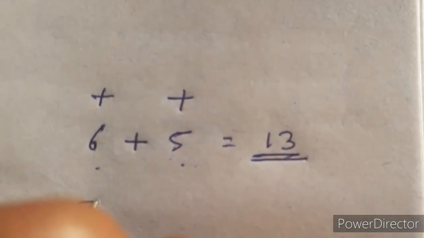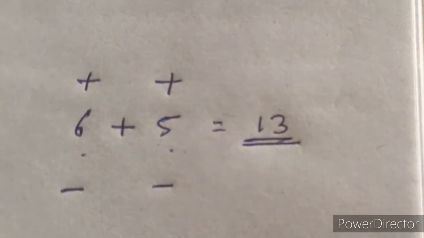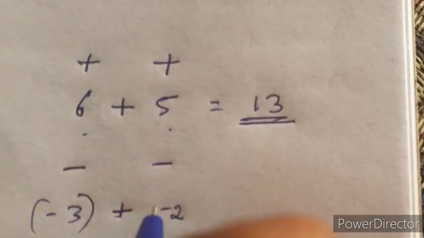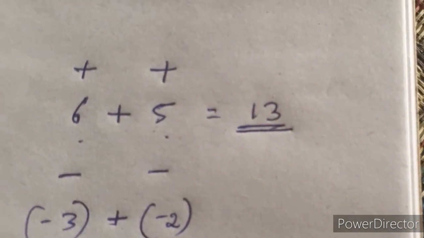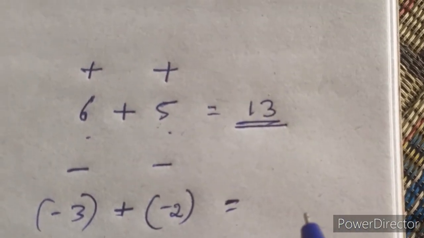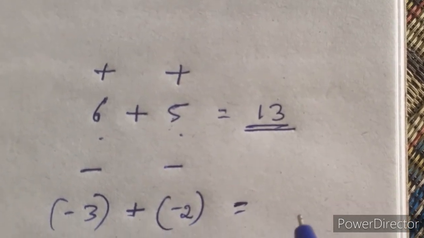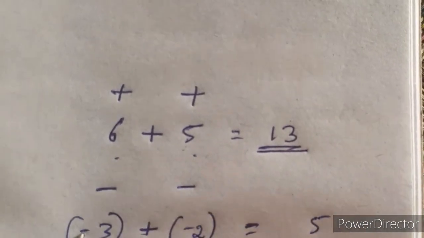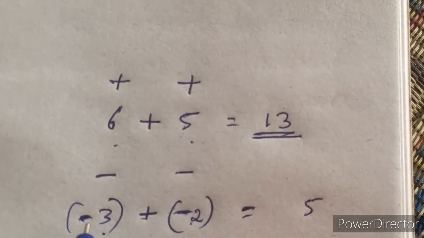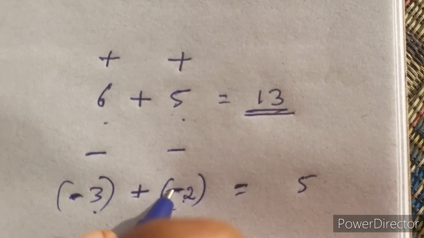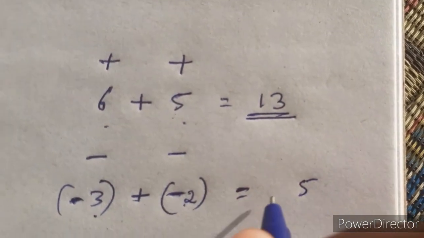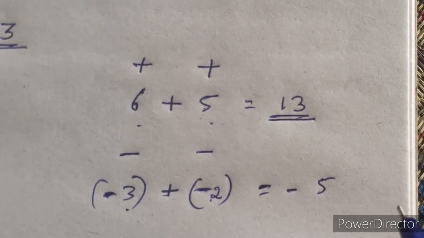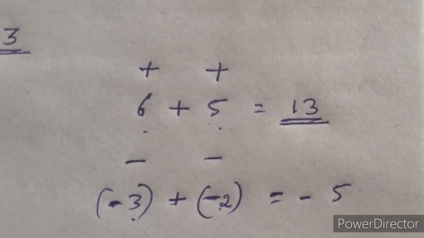Like that, if you take two negative integers, minus 3, minus 2, and add these two negative integers, you will get a negative integer in the answer. 3 plus 2, it is 5. Minus is there, so both numbers have minus, so we are adding, we are getting the minus integer.